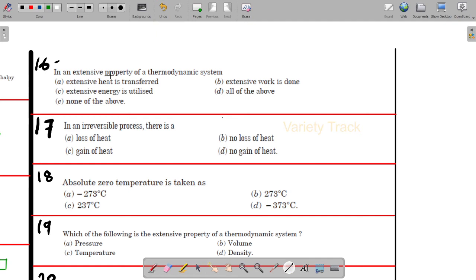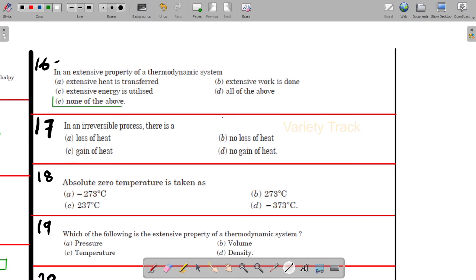Sixteenth one: an extensive property of the thermodynamic system, extensive heat is transferred, extensive energy is utilized, none of the above, extensive work is done, all the above. For the 16th one, none of the above is the correct answer.